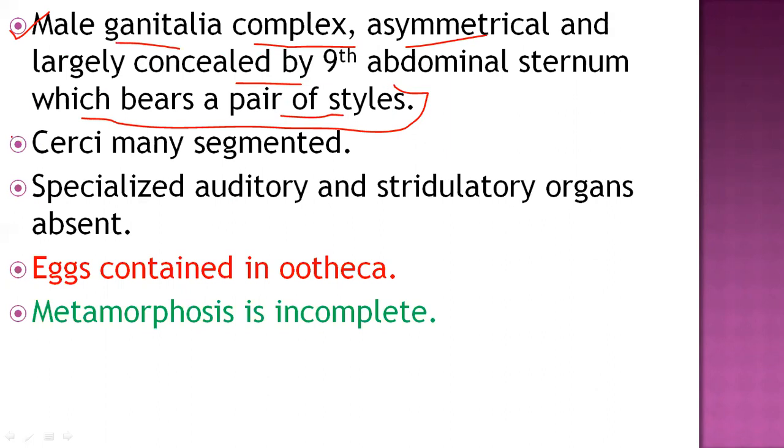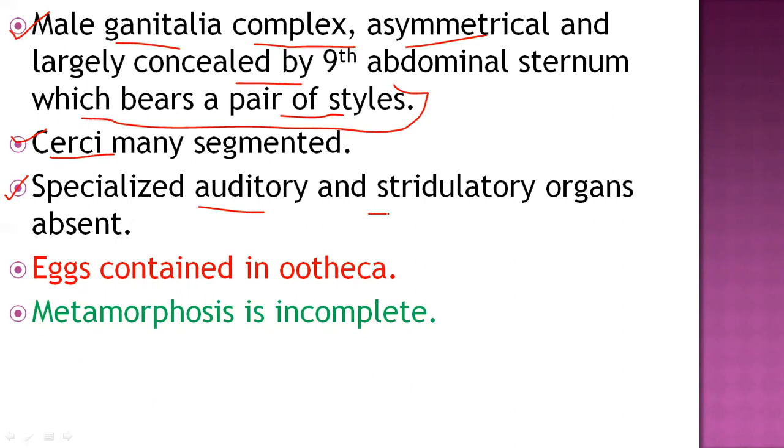On the last abdominal segment, the 11th, there is a sensory organ known as the cerci. The cerci are many-segmented and located on the 11th abdominal segment of the cockroach. Unlike orthopteran insects, the auditory and stridulatory organs are totally absent here, so these two insects do not perform sound hearing or sound producing. But in the Orthoptera, the auditory and stridulatory organs are present.